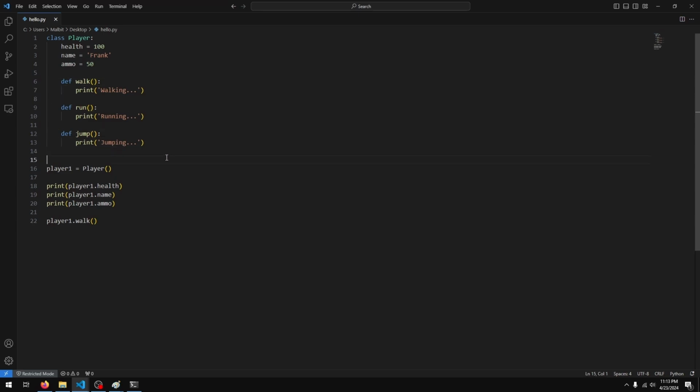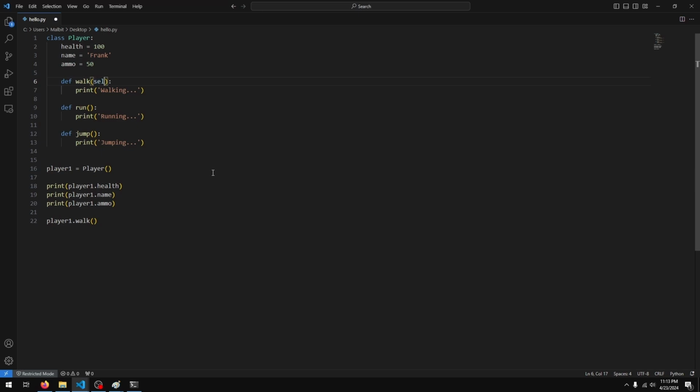Now why is this happening? Well, in the case of classes, all of our methods actually receive an argument by default, and this argument is actually a reference to the object itself. I don't want to get too complicated, but the gist of it is